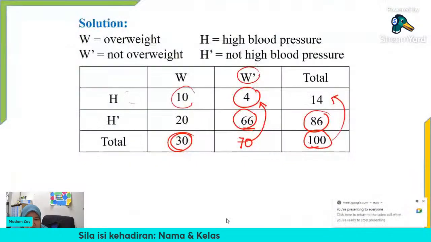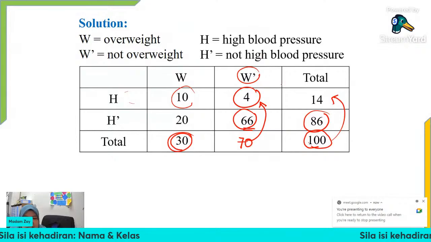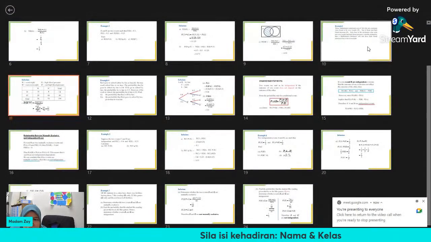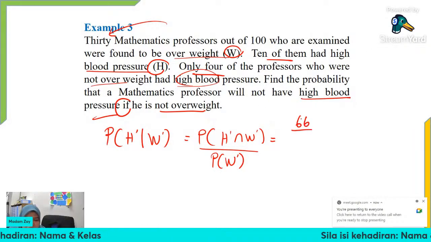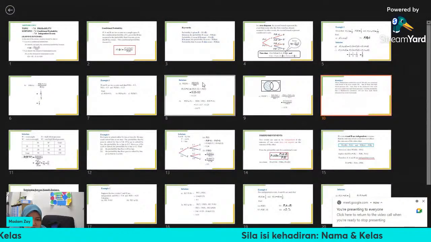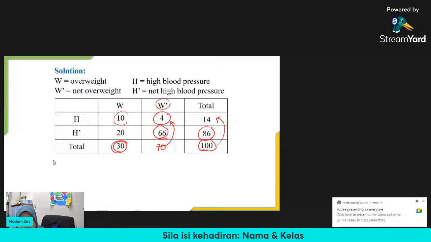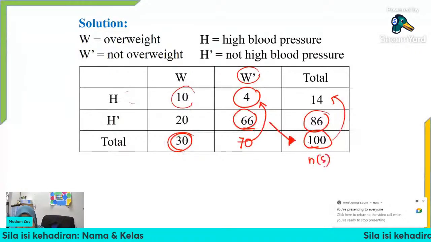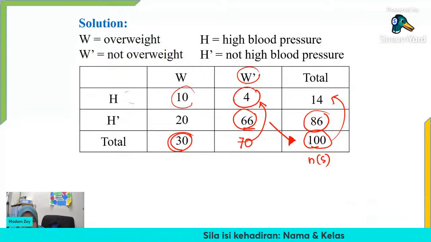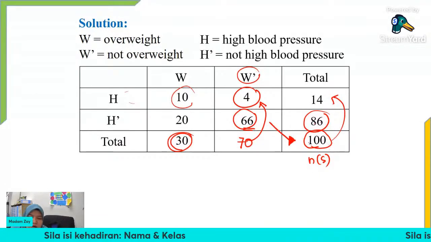Betul, 66 out of. Kat sini ni yang student ada selalu buat salah. Apa dia? You salah letak dia punya NS. So we know the intersection is 66 over the NS. Okay? So 66 out of NS kita always the same, which is 100. This is number of sample space. Okay? 66. Professor is not overweight and no high blood pressure. Out of total professor, which is 100.